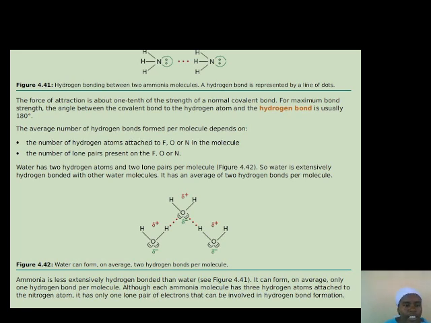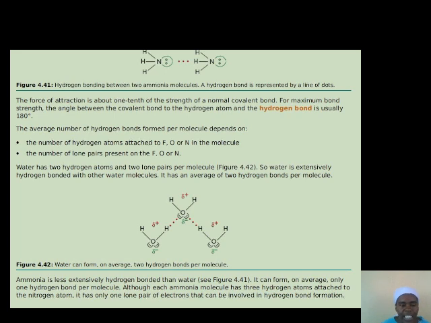So you find that the average number of hydrogen bonds formed per molecule will depend on the number of hydrogens attached to the electronegative atom, either fluorine, oxygen, or nitrogen, and the number of lone pairs that are present. So water has two lone pairs of electrons, and therefore it can bond to two other hydrogen atoms, forming very strong permanent dipole forces. So water is extensively hydrogen bonded, with very strong bonds.